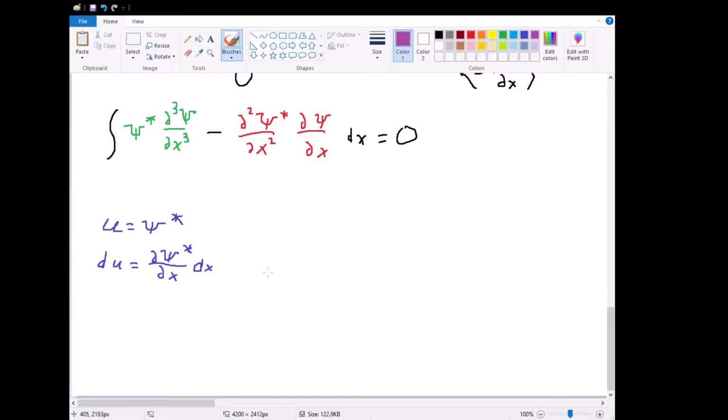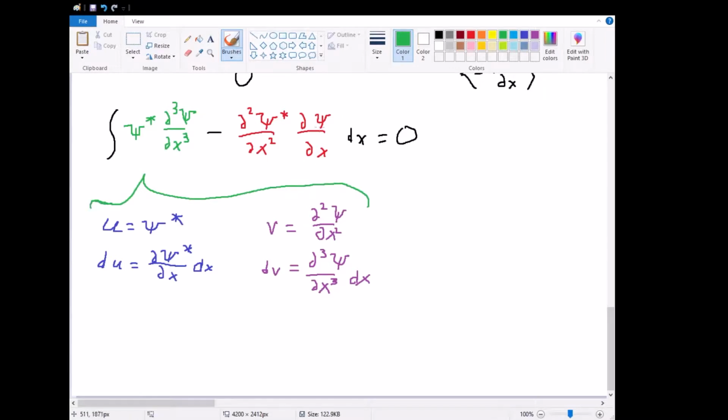And then let's do dv. So dv we're going to set as equal to the partial cubed psi with respect to x cubed dx, and we're going to set v then equal to the second, so partial squared psi with respect to x squared. And we're basically doing this for the first term, so all of this sort of goes into here.